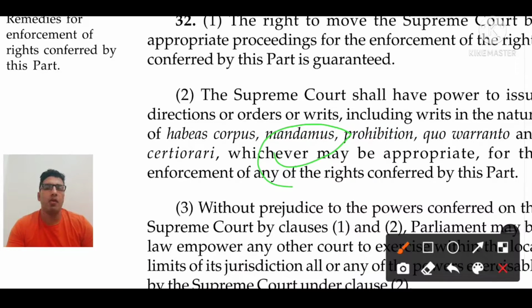If I talk about a municipal corporation, and it is not providing you a healthy environment, not performing its duty, not clearing the garbage, then what would be the procedure? Then you can file mandamus in the Supreme Court. Yes, it is our fundamental right to have a clean environment, that comes under Article 21. That's why you can go up to the Supreme Court. If a public servant is not performing their duty, please tell him to do so. That comes under the writ of mandamus.